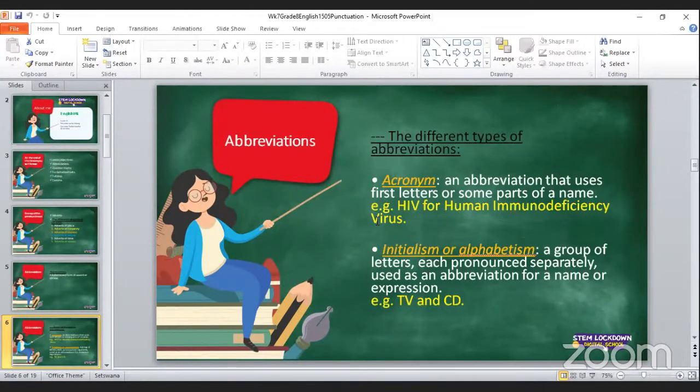Are you all together, guys, with that? So that is how an acronym works. It is an abbreviation that uses the first letters of a name. Okay, so you will realize that we have used the first letters of human immunodeficiency virus so that we can write it as HIV, which is an acronym.